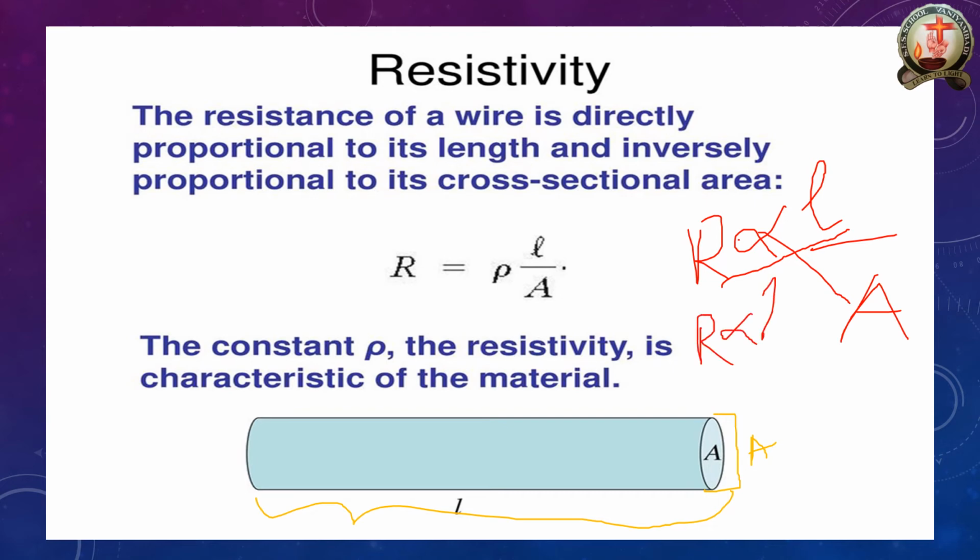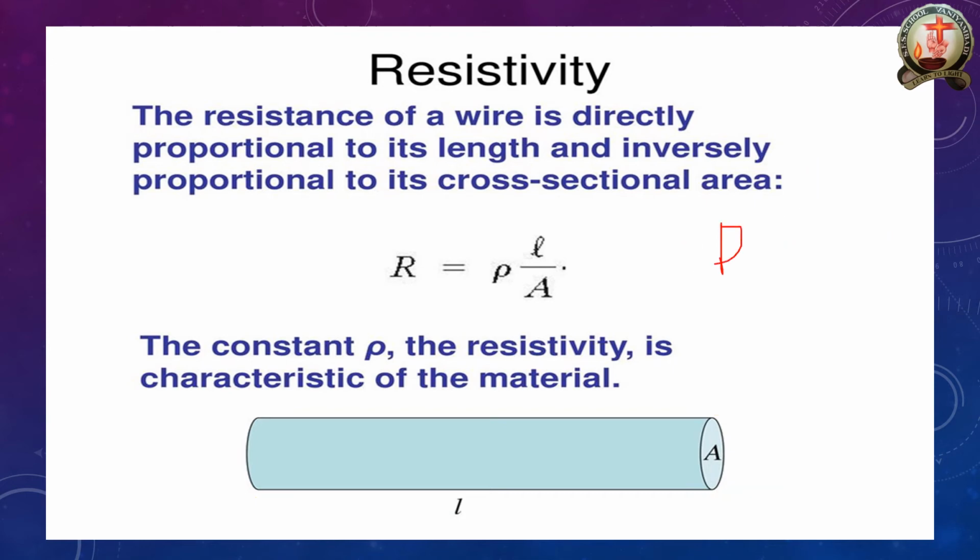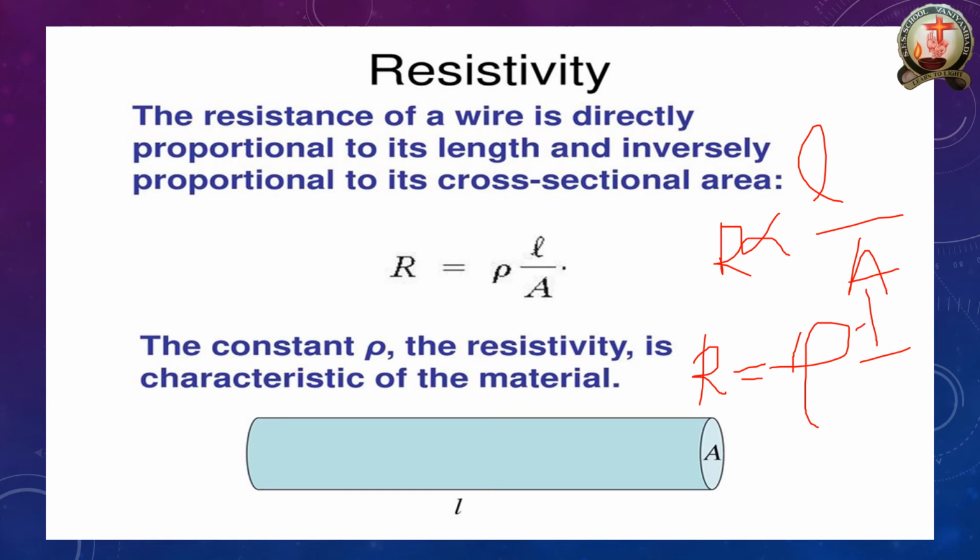Actually, you can write it like this, with 1 by A instead of 1 into L into 1. So R is directly proportional to L and inversely proportional to A. I want to remove this proportionality concept, so I can add a constant, using this rho. R is equal to rho L by A.